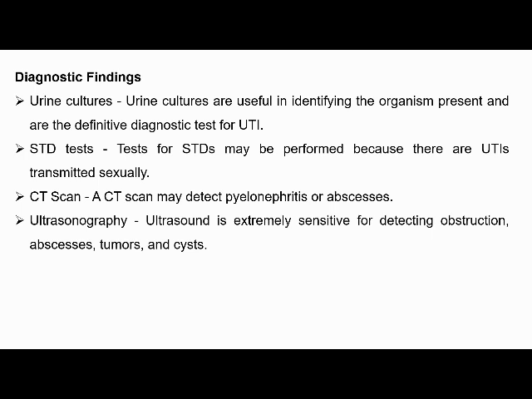Diagnostic evaluation: urine culture. This is useful in identifying the organism present and is the definitive diagnostic test for urinary tract infections. And if the child is an adolescent and has a sexually transmitted disease, then we have to go for an STD test, because UTIs can be transmitted sexually also. Then CT scan to detect pyelonephritis or any abscesses.